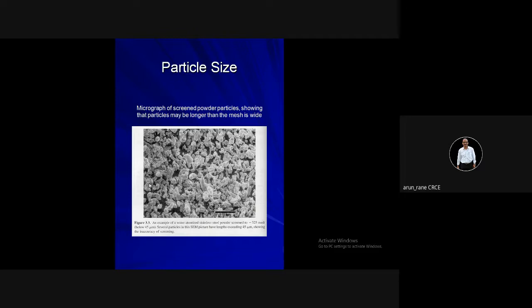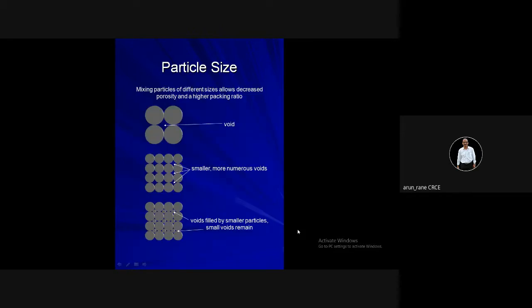This is the microscopic view of the skin powder particles. That is, this is 100 micron. So the size of the grains, or हम लोग जो दाना बोलते हैं, the size of the grains is 100 microns. That is, 100 microns is nothing but 0.1 millimeter.